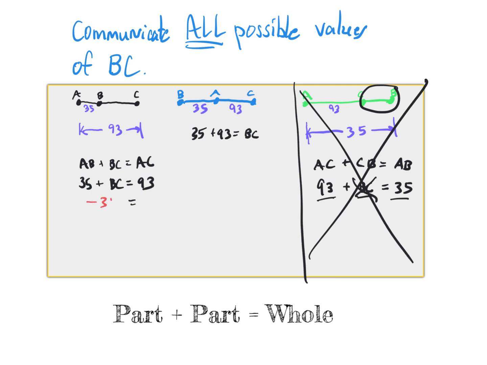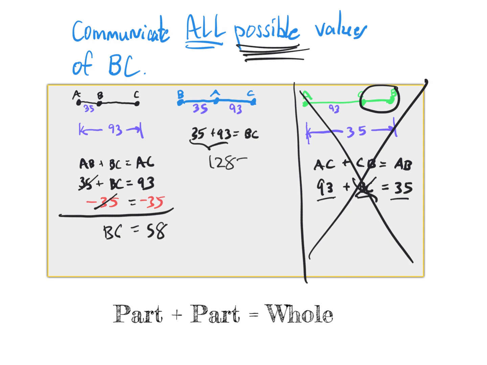We can subtract 35 from both sides, and there's one possible value of BC. 35 minus 35 leaves us with BC, and 93 minus 35 is 58. And here we have 128 is BC. So there we have it. Our possible values of BC are either 58 or 128.